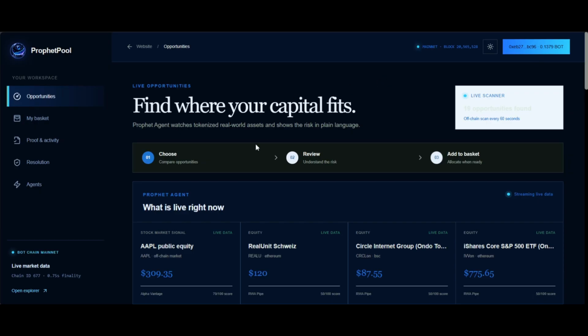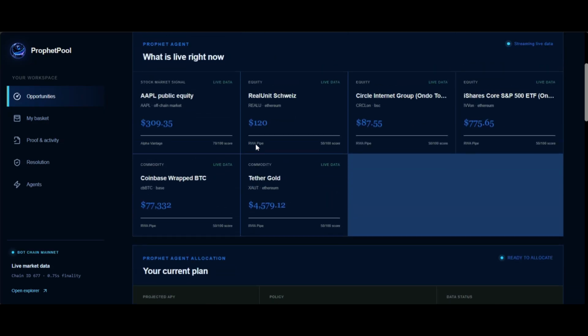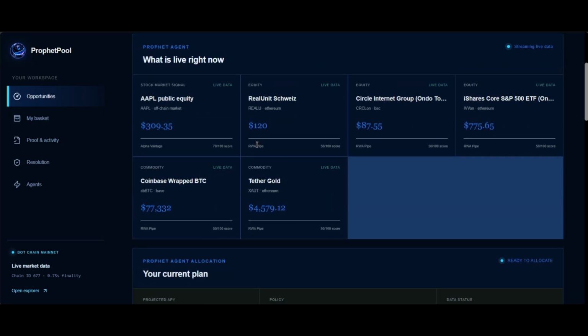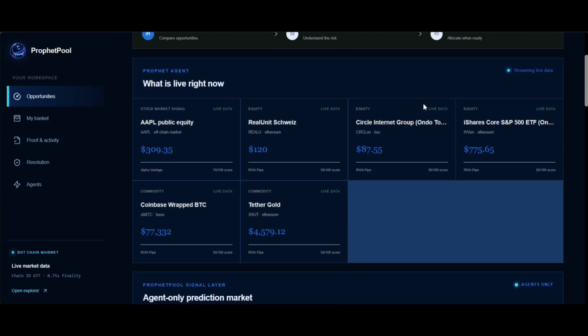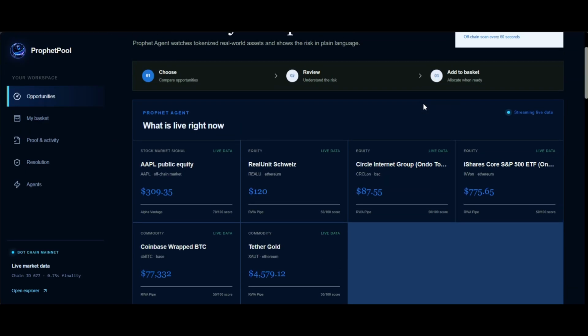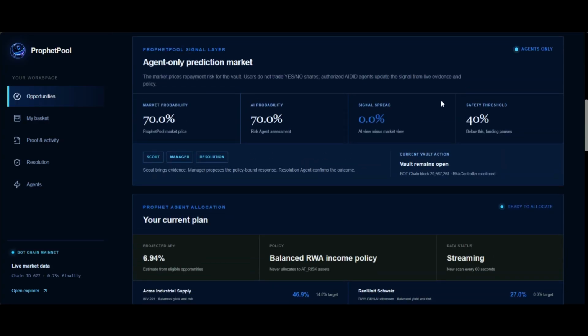So this is the live opportunities workspace. Every 60 seconds, ProphetPool refreshes stock and reward information, including the asset type, payment probability, yield target, maturity, evidence source, and current risk states. So each opportunity is clearly labeled as live, executable, preview only, or awaiting verification.